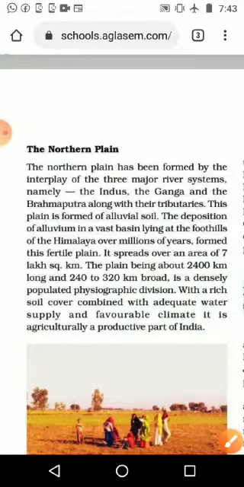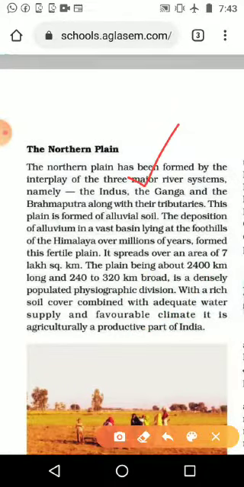So what we discussed: where the northern plain is, how it formed, which rivers helped in its formation, what its length, total area and width are, and how it contributes in a major way to agricultural production. These many points we have seen already.